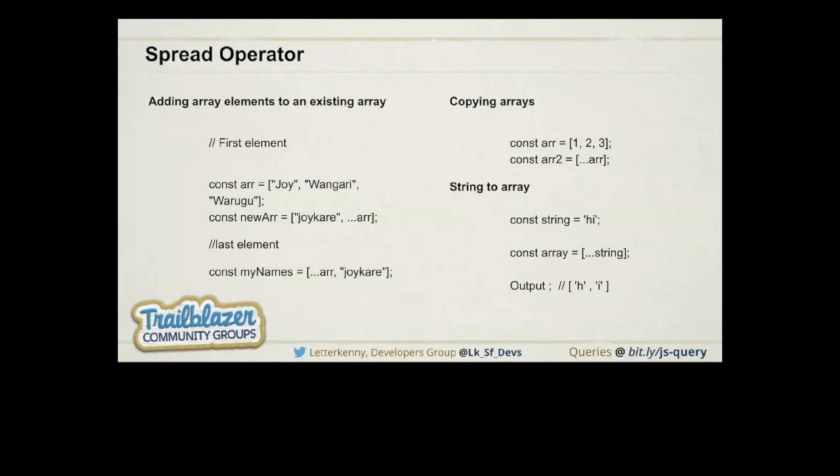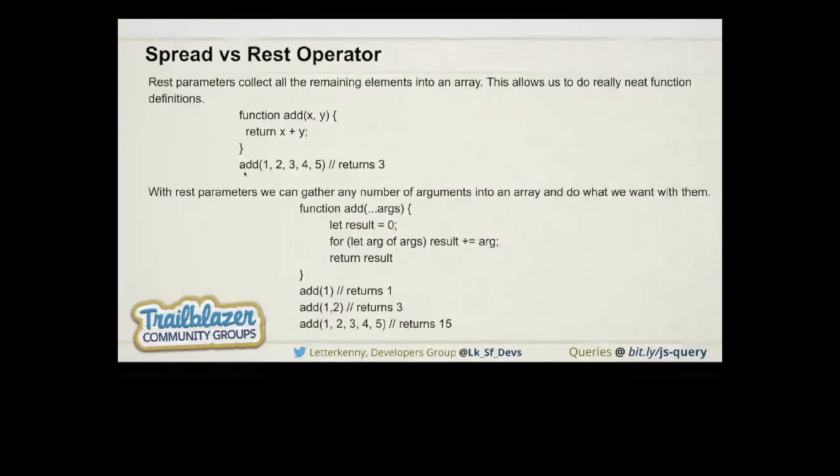We have a function called add with x and y, and we are just adding x plus y. If we call this method and pass a number of arguments, it will take only two arguments, x and y, and it returns 3. It only adds the two parameters that we are passing. But if we want this in a dynamic form, we need to use the rest operator.